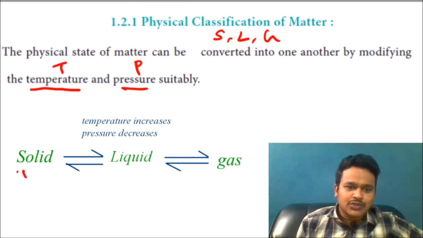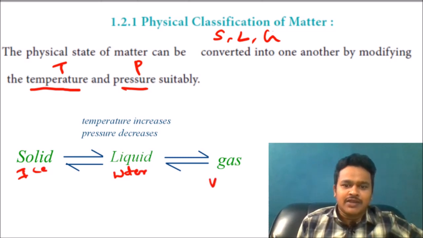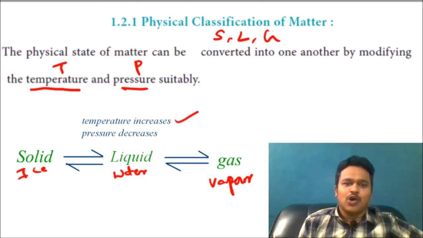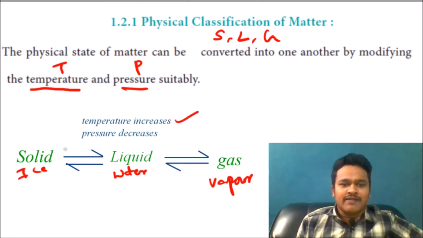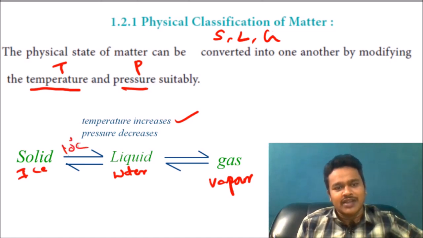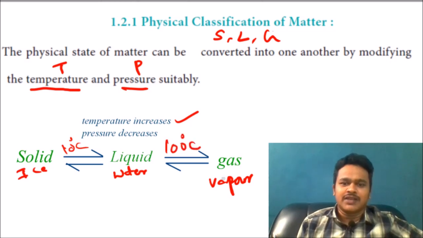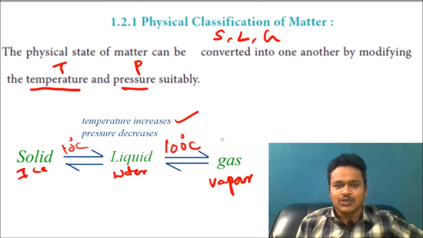For example, solid means ice, liquid means water, gas means vapor. First, temperature increases. How do temperature and pressure affect this? Solid converts into liquid. When you give temperature to an ice cube, slowly it converts into liquid. For liquid, when you give 100 degrees centigrade, it converts into gas. So temperature affects the physical state. Now, how does pressure affect it? Pressure decreasing. For example, gas is there.